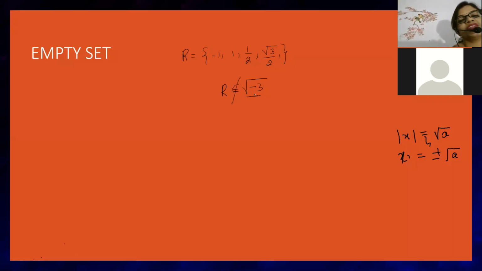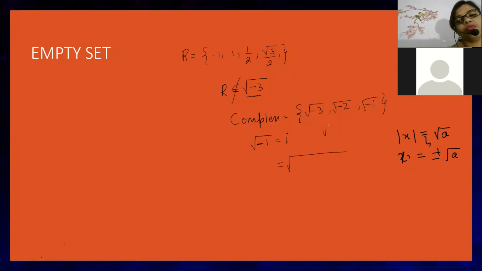So these are elements inside the set. Real number hates imaginary numbers because imaginary numbers belong to complex numbers, and the complex number set contains root under -3, root under -2, root under -1. Exactly beta, root under -1 is called iota. Iota means it is an imaginary number which cannot be explained.